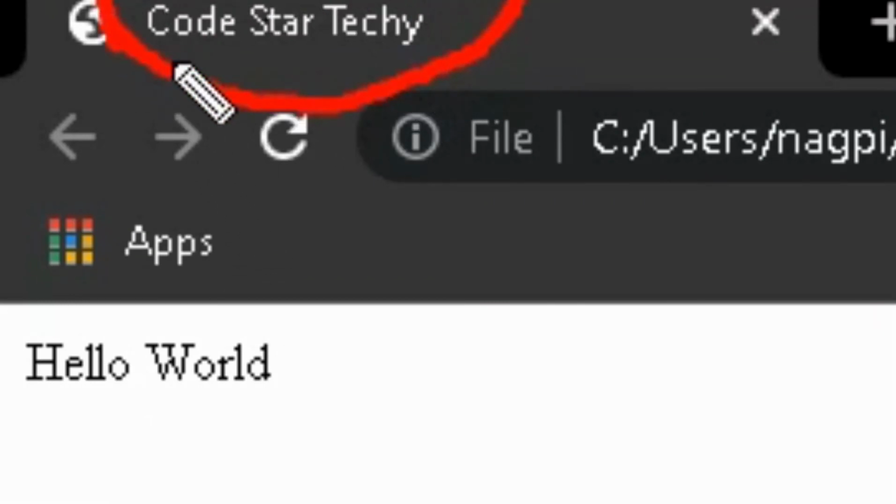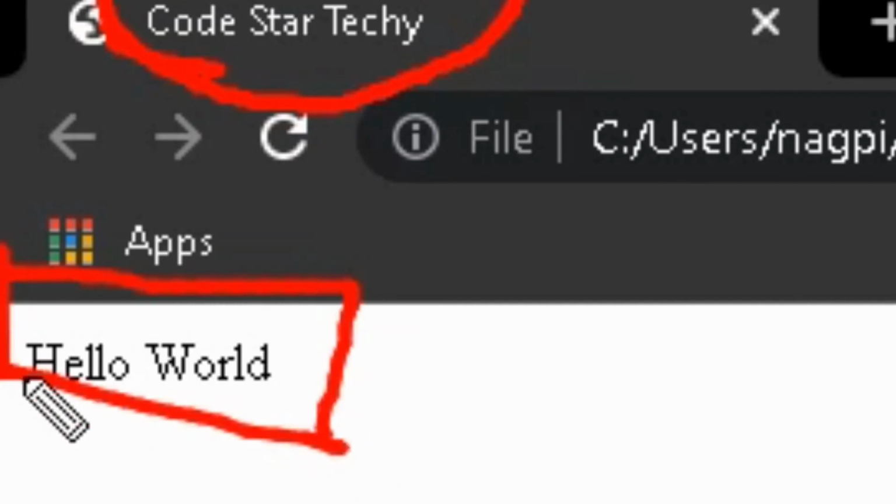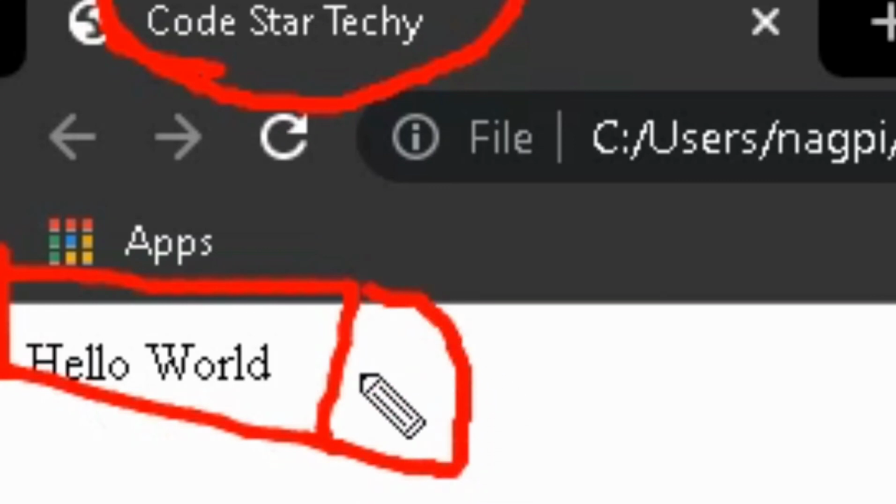See, the title is Code Start Techie. No icon is there over here, but this was our task: the title Code Start Techie, and the text Hello World. We will surely see how to insert an icon, but not now, at the end of this playlist, because those are secondary things, but these are primary.